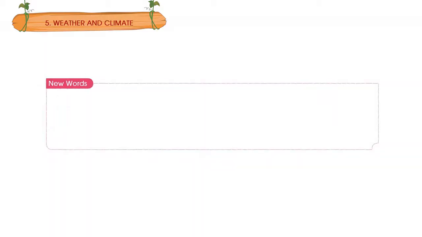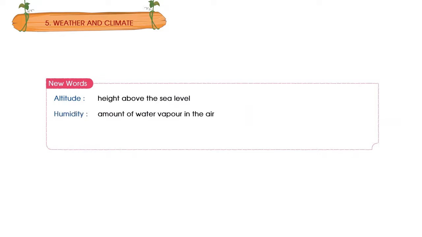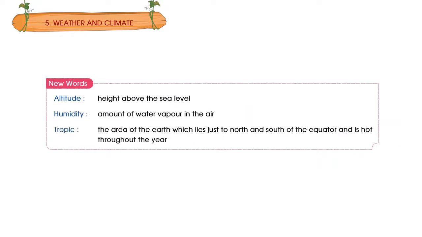New words. Altitude, height above the sea level. Humidity, amount of water vapor in the air. Tropic, the area of the earth which lies just to the north and south of the equator and is hot throughout the year.